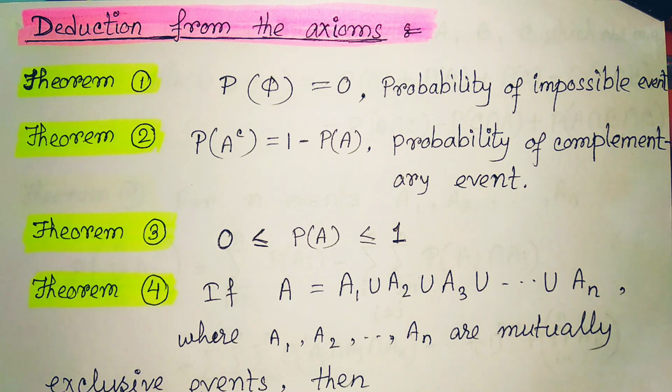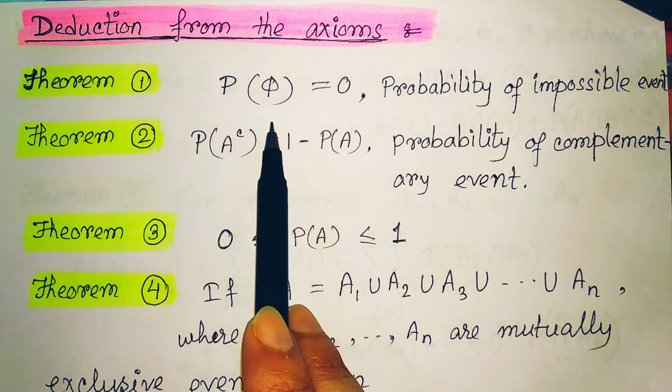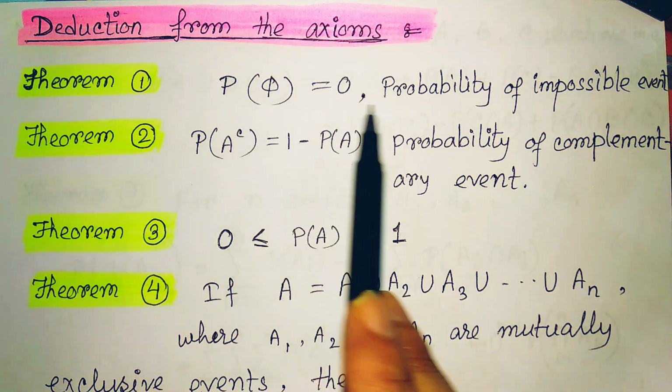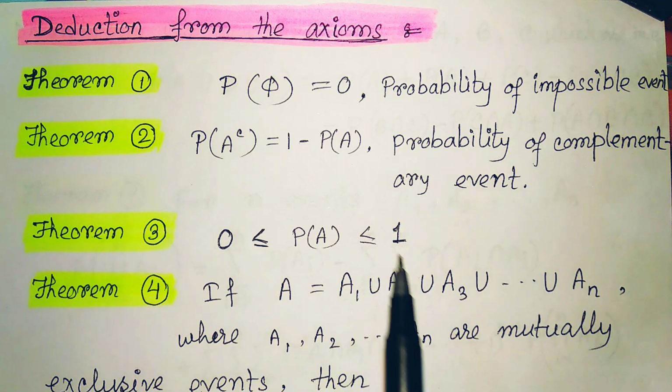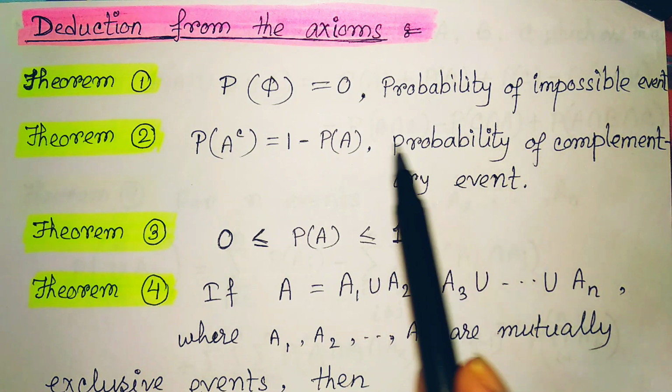So the first theorem is: the probability of a null set, or the null event, is 0. So the probability of the impossible event, that we can also say, the probability of the impossible event or the null event is always 0.